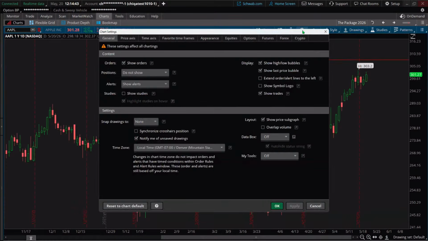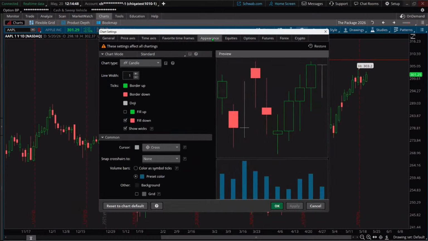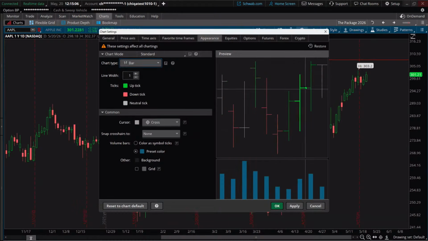All right, let's go back to our gear. This time, let's go to appearance. Now, appearance is where you can change a lot of how the chart functions for you. Now, I have it on right now the candle type chart. But there's some various candle type charts. There is something that's called a bar chart, which kind of looks like this. Basically, it has the same data as a candle chart, but candles kind of fill in the distance between, say, the closing price and the opening price here.